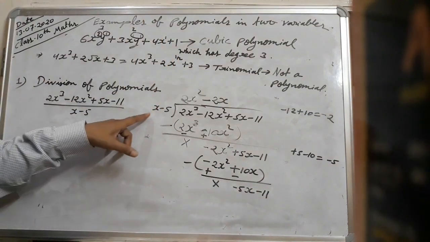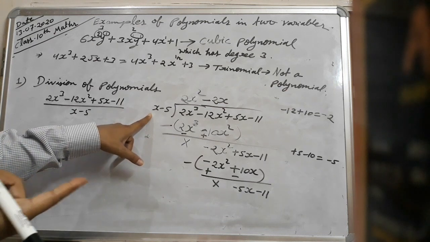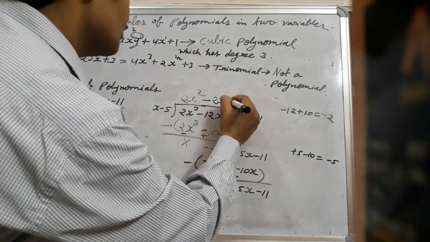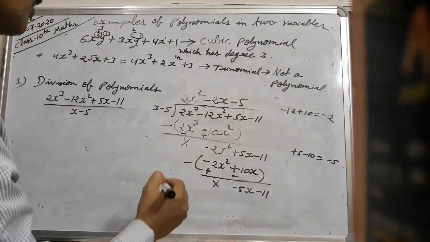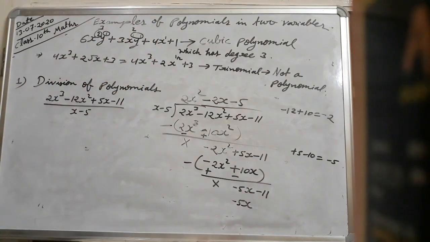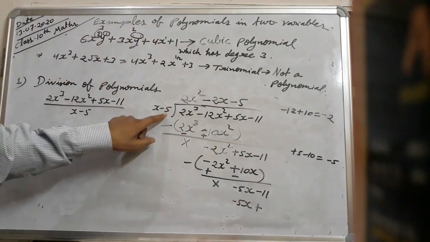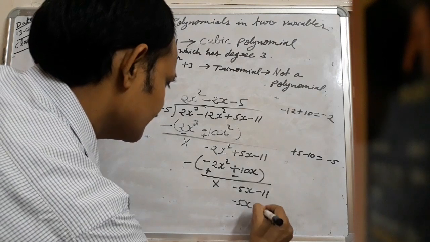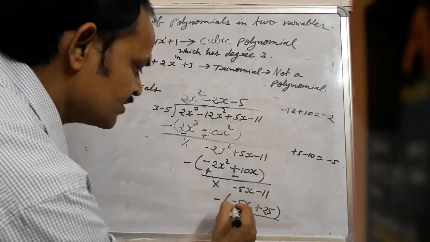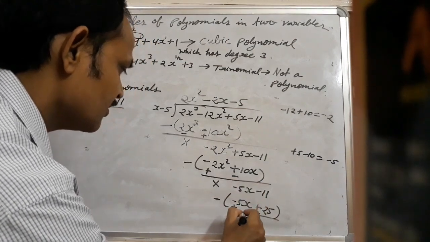Again multiply x with what number? X into minus 5. Then what will we get? Minus 5x. Then minus into minus plus, and 5 into 5, 25. Then again subtract it. Minus will go inside, minus into minus plus, minus into plus minus.